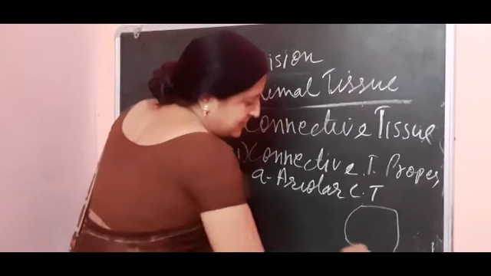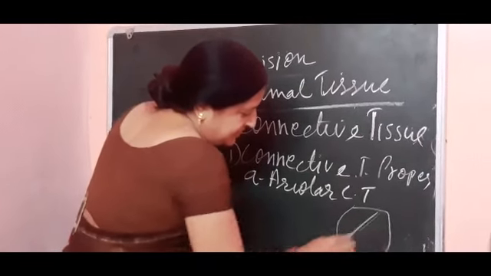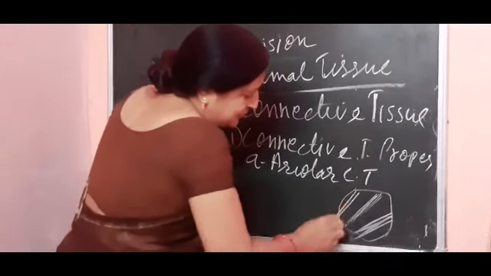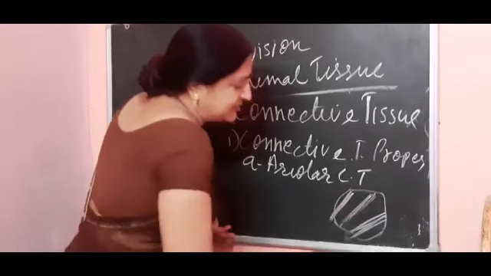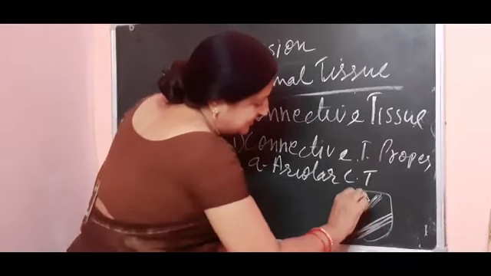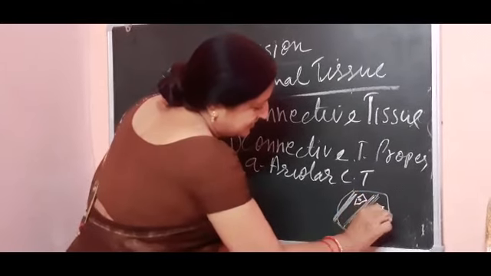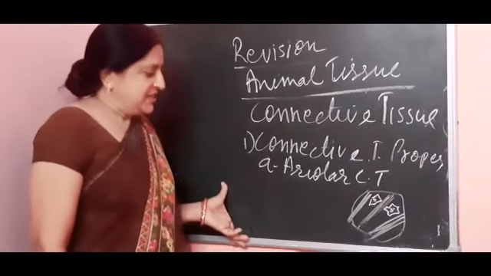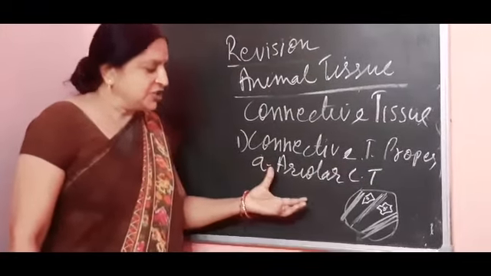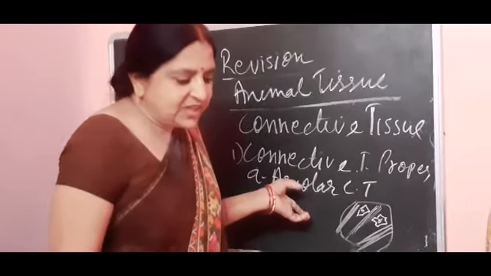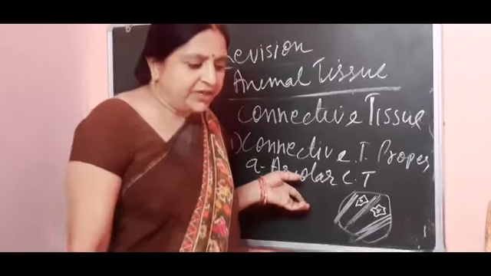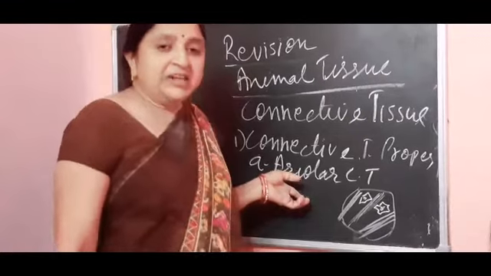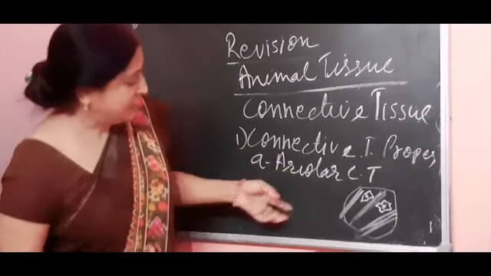Suppose this is the, in this way the fibers are present, and cells of these tissues are not in spherical shape. In this way they are present. Now they are widely distributed in the body, and their main function is to bind the underlying parts of the human body.